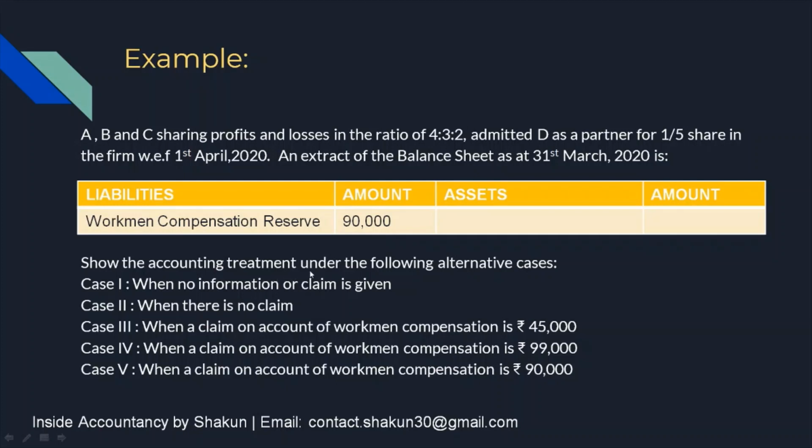Show the accounting treatment under the following alternative cases. When no information or claim is given, that means there is no claim for workmen compensation. When there is no claim, again it means the same. When claim or liability for workmen compensation is 45,000. When claim on account of workmen compensation or liability is 99,000, more than the compensation reserve. When claim on account of workmen compensation is 90,000, that is equal to the compensation reserve. So we will study the journal entries in all these different cases one by one.